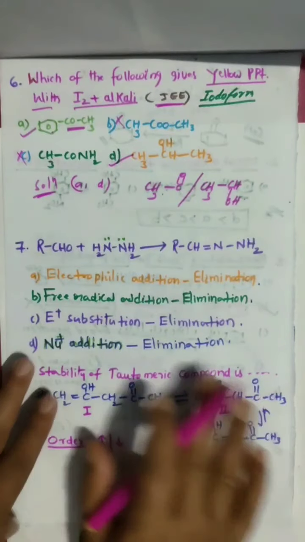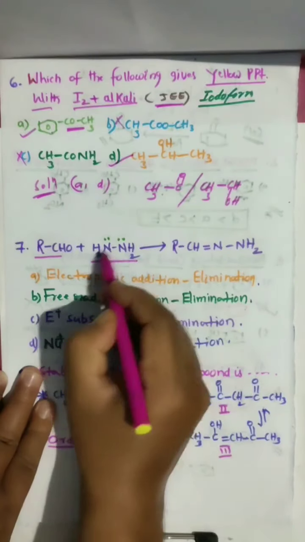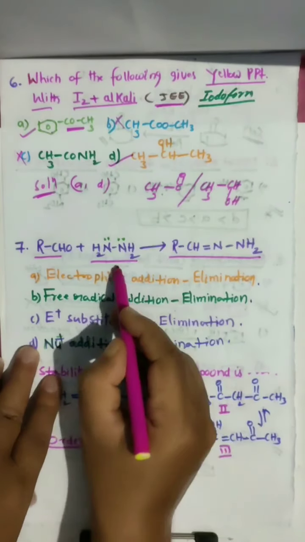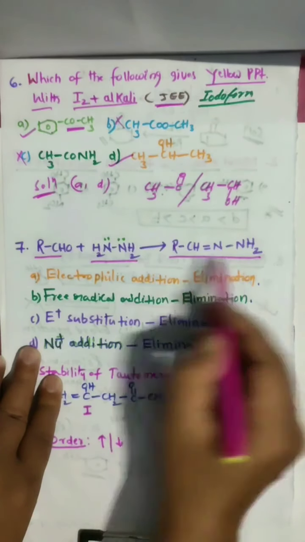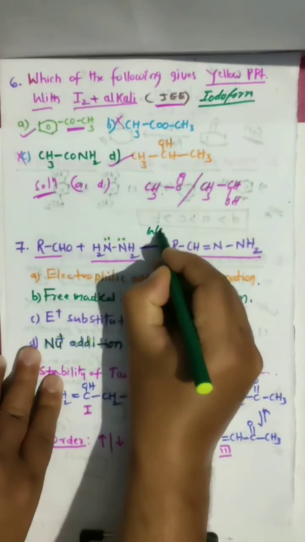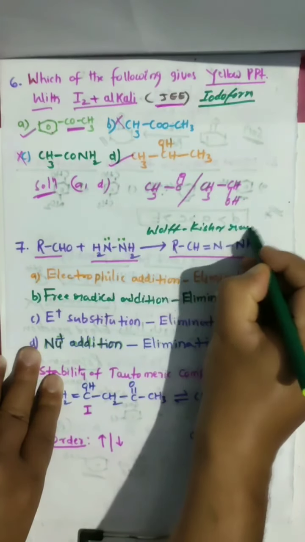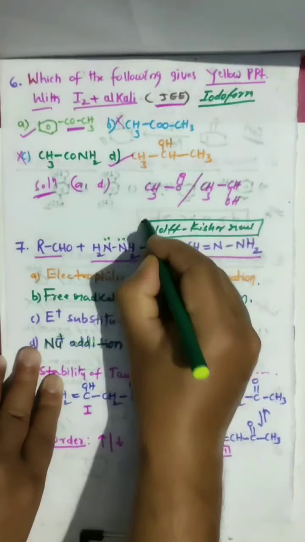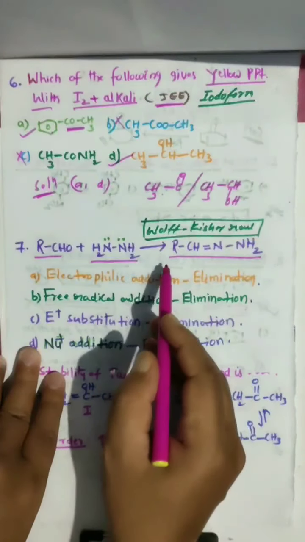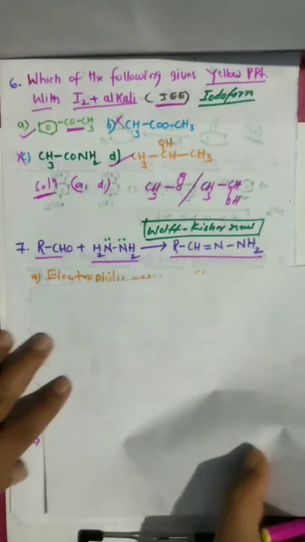Next, another important named reaction we have. Aldehyde with hydrazine. What is the name? Hydrazine gives hydrazone. And they are asking about what we learn as the Wolff-Kishner reaction. What is the reaction? This is the Wolff-Kishner reaction. So Clemmensen reaction is a reduction, and Wolff-Kishner reduction's final product is alkane. Final product alkane.